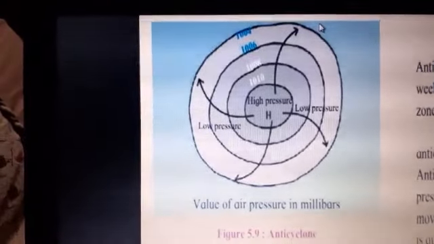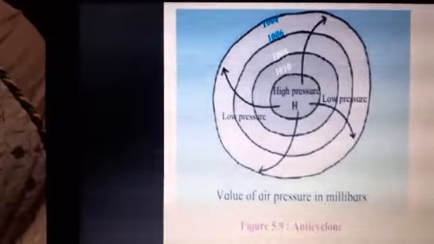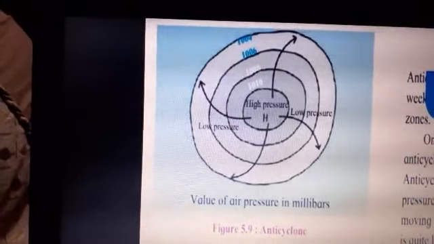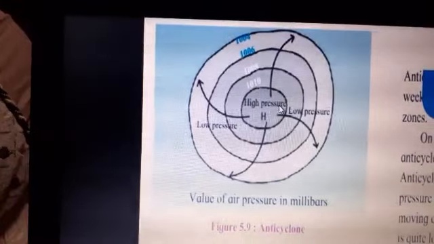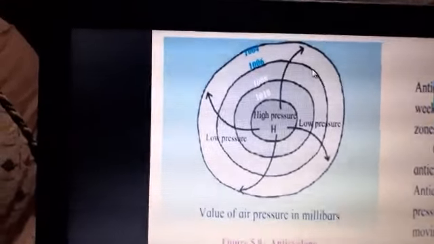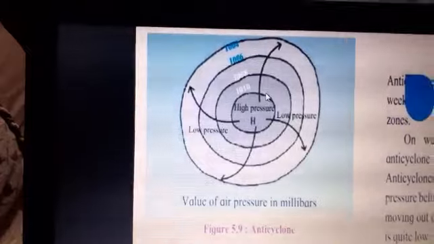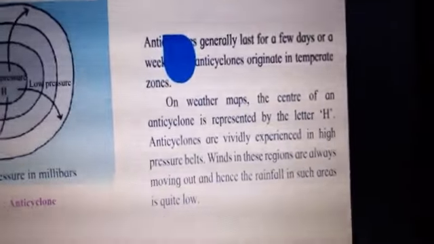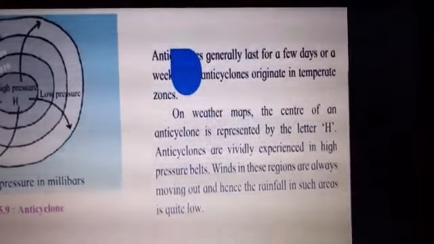So this is the opposite case. In the previous diagram we have seen that winds are blowing from outside to inside. Now here winds are blowing from inside to outside. So this is anticyclone. I hope this is clear. Now this is the anticyclonic condition. Anticyclones last for a few days or a week.